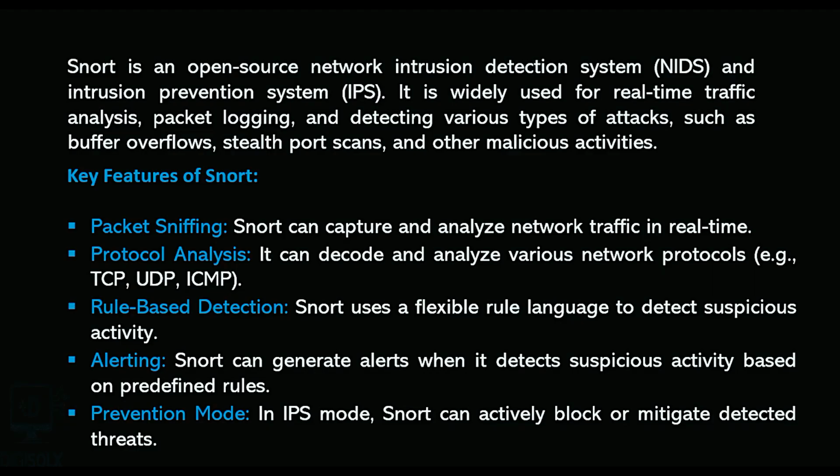We have the following key features for Snort. Packet sniffing, in which Snort can capture and analyze network traffic in real time. Protocol analysis, it can decode and analyze various network protocols like TCP, UDP, ICMP. Rule-based detection, Snort uses a flexible rule language to detect suspicious activity. Another feature of Snort is alerting. Snort can generate alerts when it detects suspicious activity based on predefined rules. In IPS mode, Snort can actively block or mitigate detected threats as well.